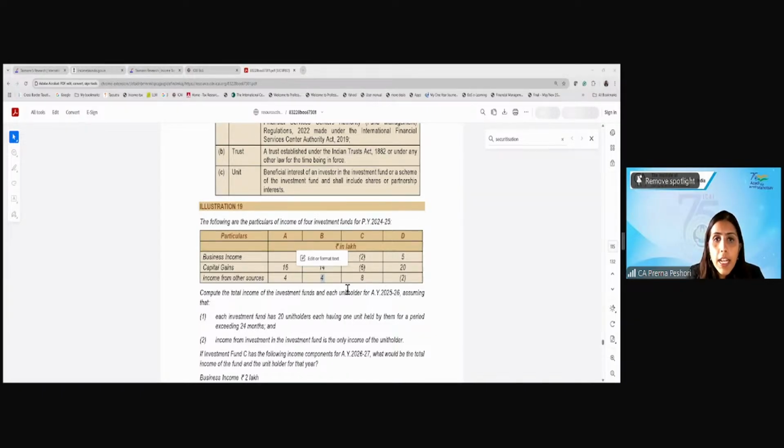Is it a company or an LLP? Okay, you thought it's not, so you have to make an assumption. If it is a company or LLP, as I said, 22, 25 or 30. LLP 30, and if other, then only MMR. Fine. Now what about fund C?